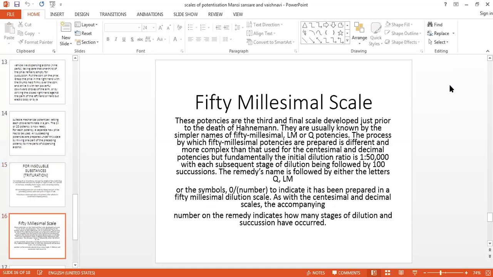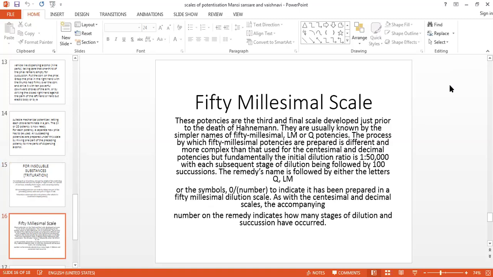Now the third scale that we are using for the succussion is the 50 millesimal scale. This 50 millesimal scale was again introduced by Dr. Hahnemann, but it was given by or introduced by P. Schmidt. It is accepted by Dr.